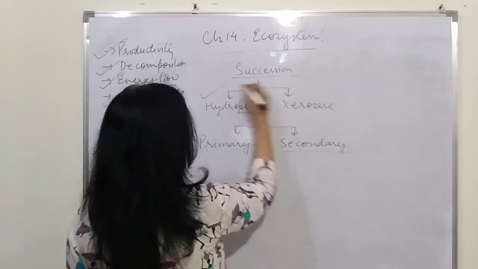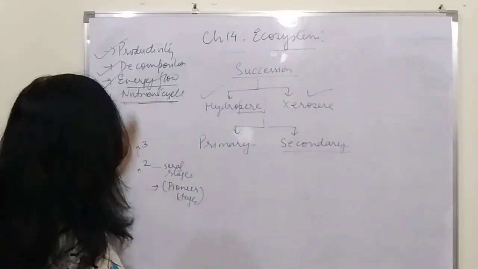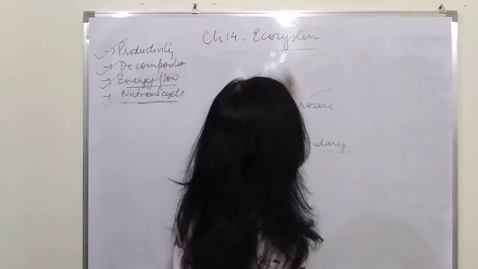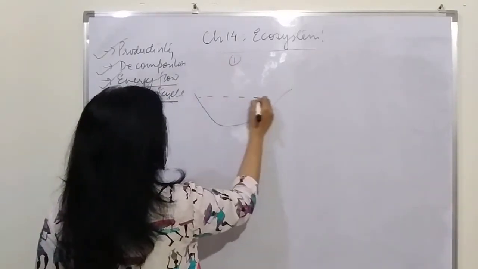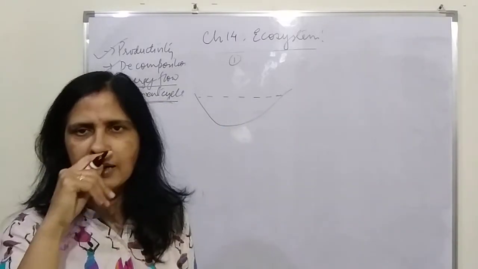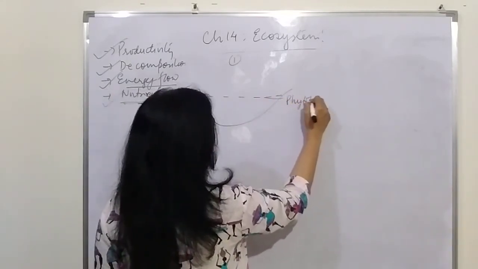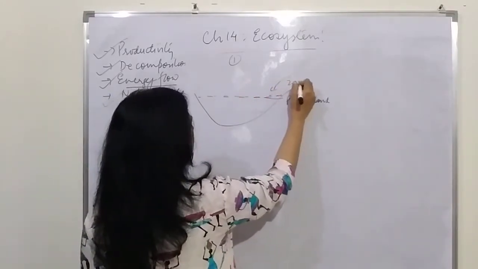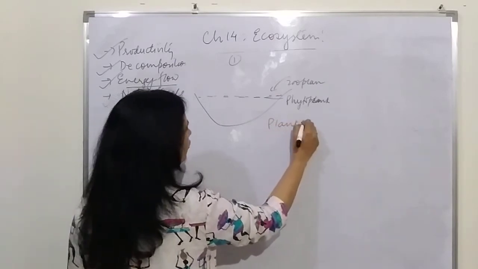So we are going to study one hydrosere and one xerosere. Let us take an example of hydrosere, when succession is happening inside the water. Inside the water, in stage number 1, there is development of phytoplanktons from spores which may be brought by the air. When the phytoplanktons keep on growing, they will attract the spores of the zooplanktons. So basically, the first stage, the pioneer stage, is of planktons.